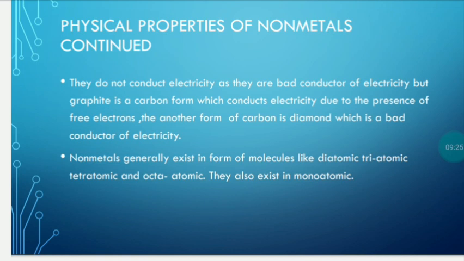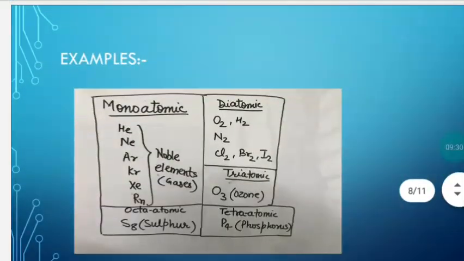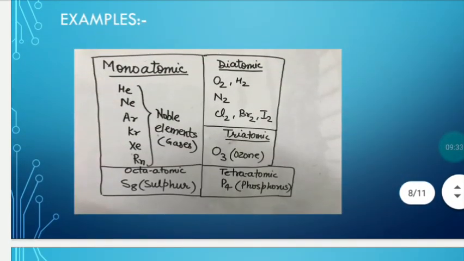But it is not necessary that they exist only in di, tri, tetra or octa or multi-atomic form. They also exist in monoatomic form, meaning a single atom. So let's have a look at examples in different categories. Monoatomic: all noble gases, helium, neon, argon, krypton, xenon, radon, also called inert gases. Diatomic: oxygen, hydrogen, nitrogen, chlorine, bromine, iodine. Triatomic: ozone. Tetraatomic: phosphorus. Octatomic: sulfur.